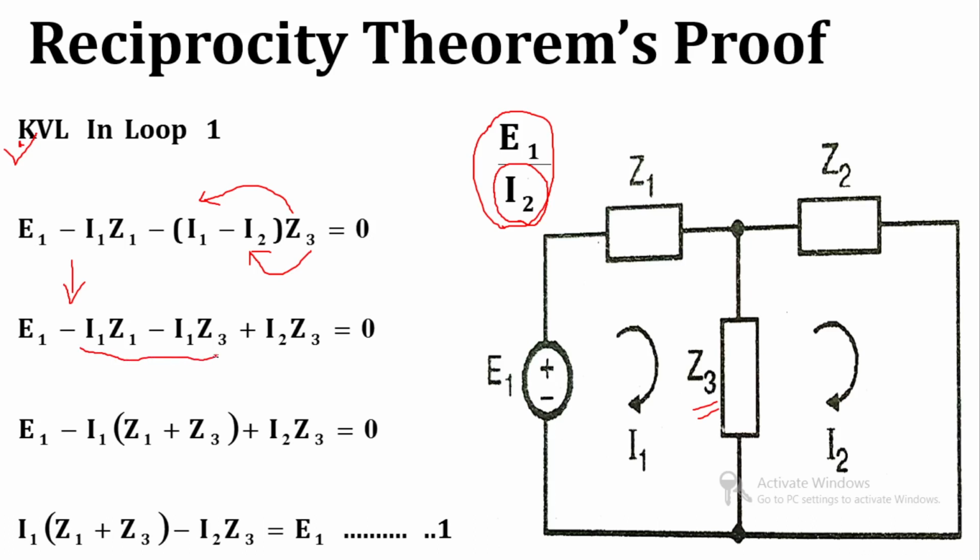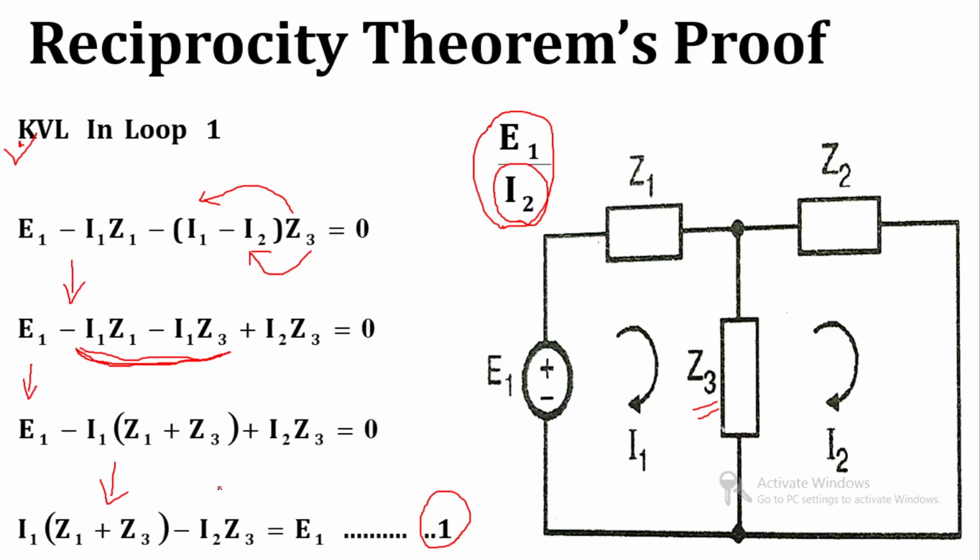Again take I1 as common from these two terms. So the next step will look like this: E1 minus I1 as common, so in the bracket we have Z1 plus Z3. This minus becomes plus because we have taken minus I1 as common, plus I2 Z3 is equal to 0. So the final equation will look like this: I1 into (Z1 plus Z3) minus I2 into Z3 equal to E1. This is our equation number 1, the KVL for loop 1.